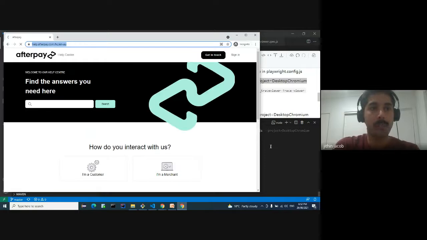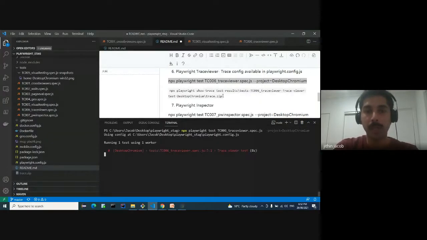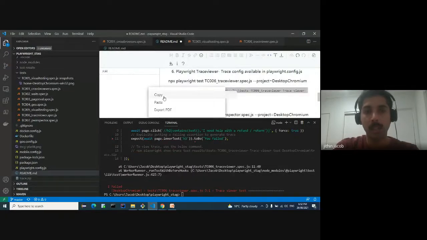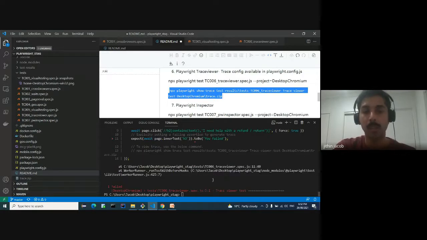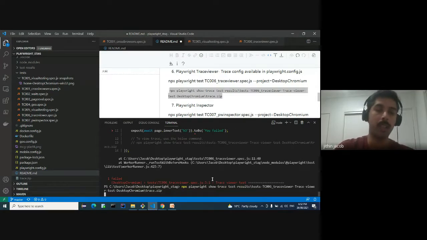I'm not going too much into that failure. So the test case has failed. Now I want to see what has failed. In the command line, I can see an option: okay, this assertion is not matching. But let's say you got some issue which is not understandable from the command line.